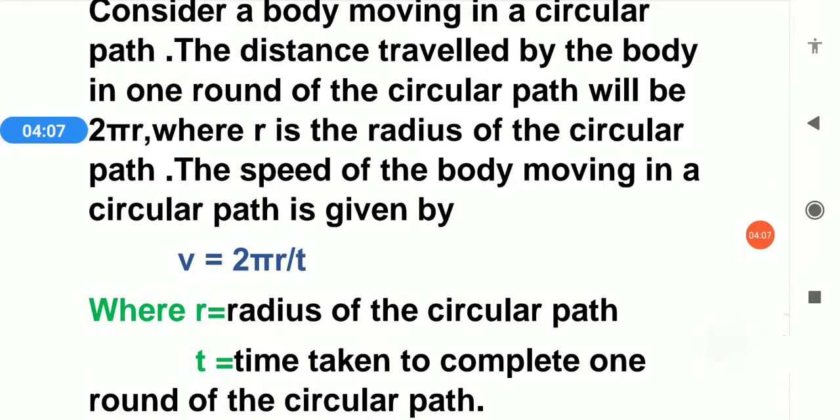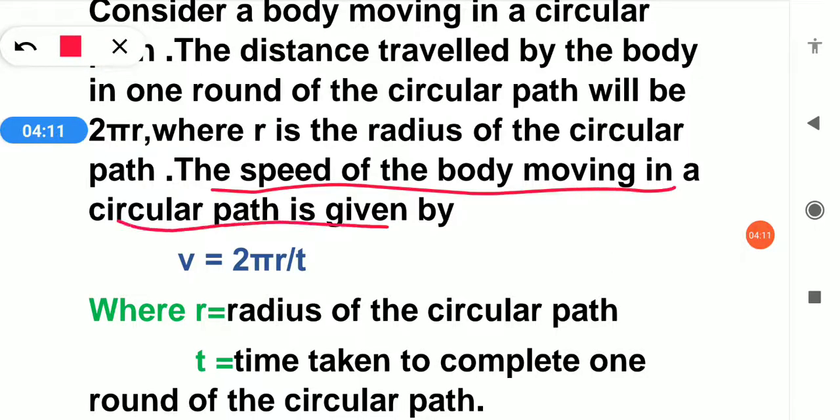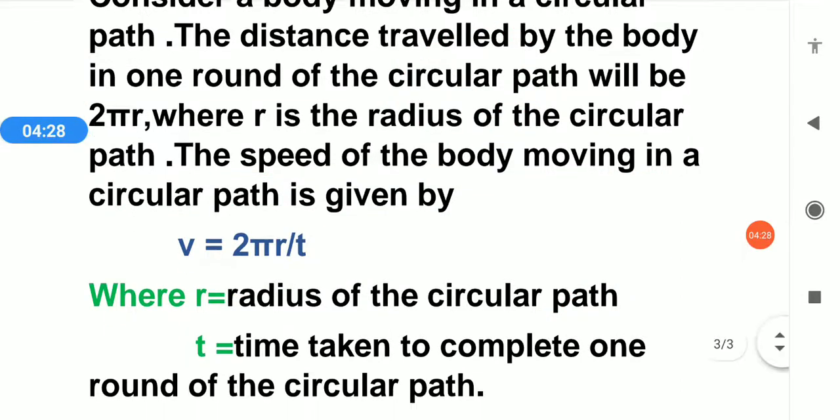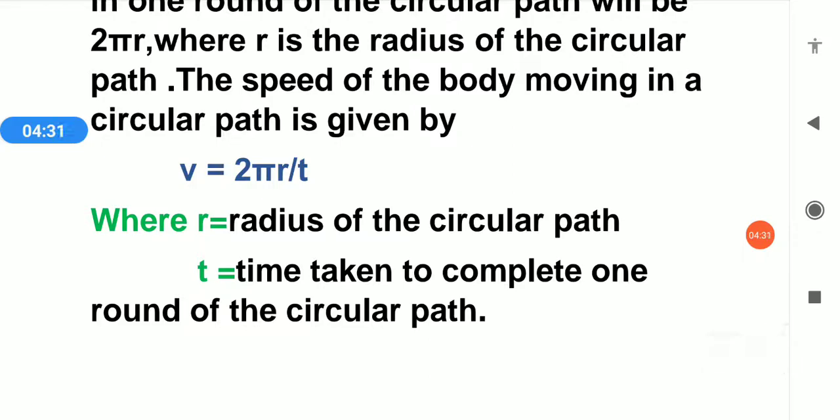The speed of the body moving in a circular path is given by v is equal to 2 pi r by t. r is the radius of the circular path. Radius means from the center to one of the points on the circumference. This is your radius. t is the time taken to complete one round of the circular path. So this was about your uniform circular motion.